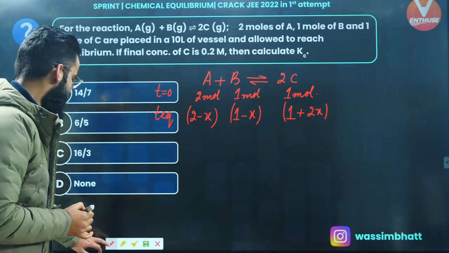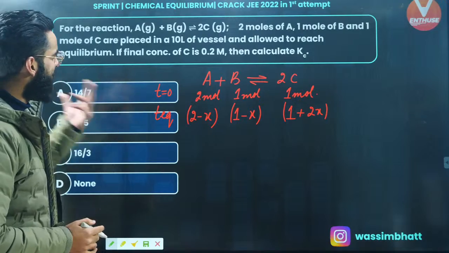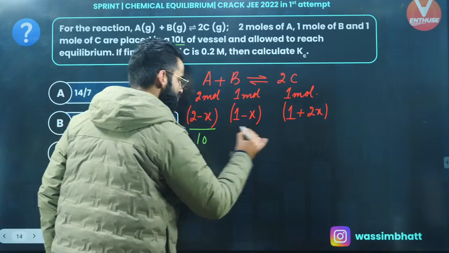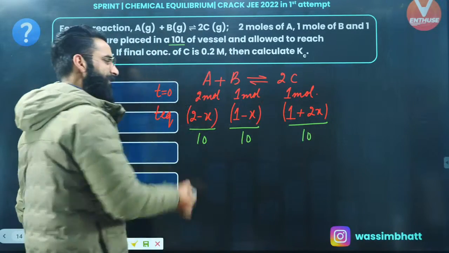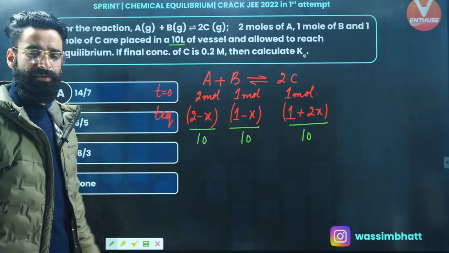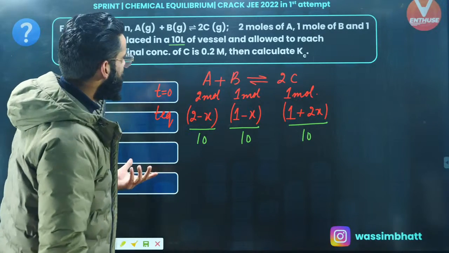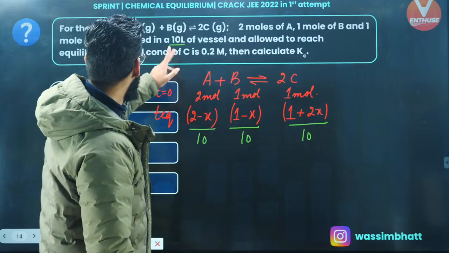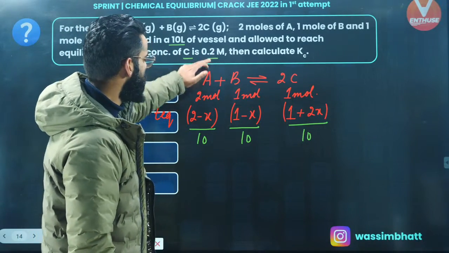Since I got the moles of each reactant and product at equilibrium, is the volume of the container in which the reaction takes place given to us? Yes, 10 liters. So I divide this term by 10, this term by 10, and this term by 10. I got the concentration of each reactant and product at equilibrium, right? Well, people, as per the equation, the system is allowed to reach equilibrium if the final concentration of C is 0.2 molar.